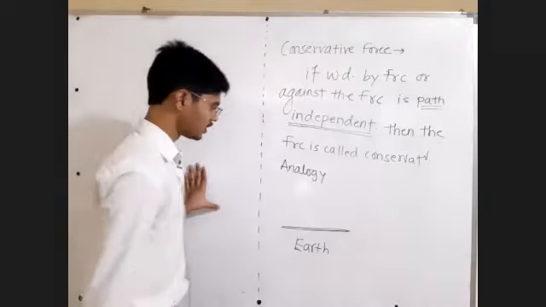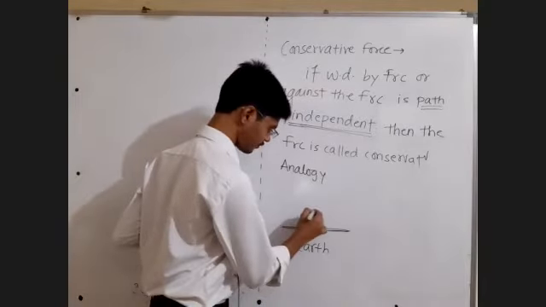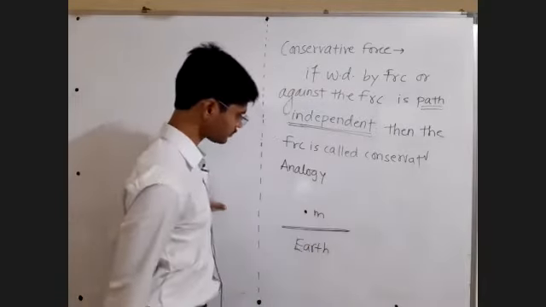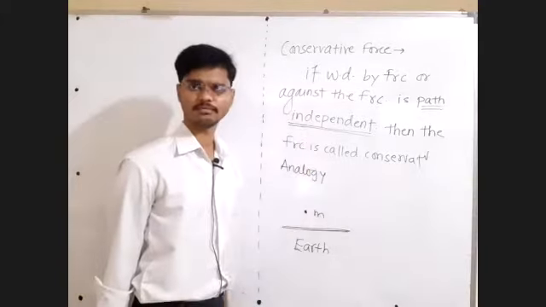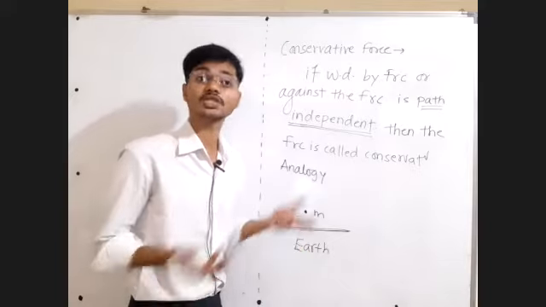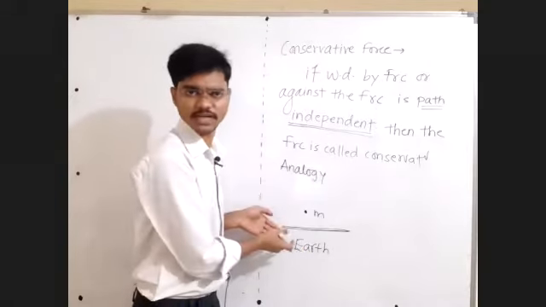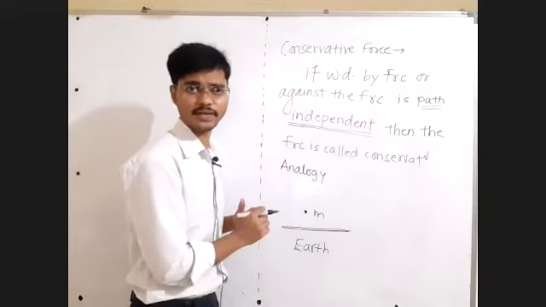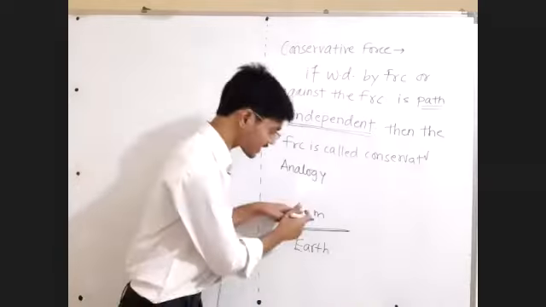Now this object has mass equal to m. Because of the charge we have electric field, because of the mass we have gravitational field. Earth has some mass, it has its own gravitational field, and in that field we have placed another mass.